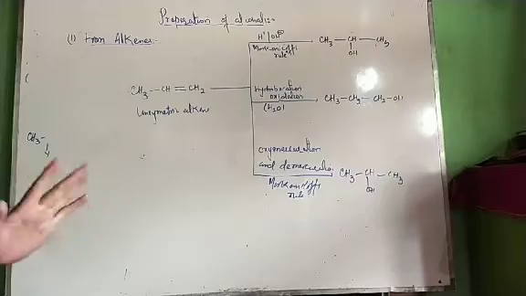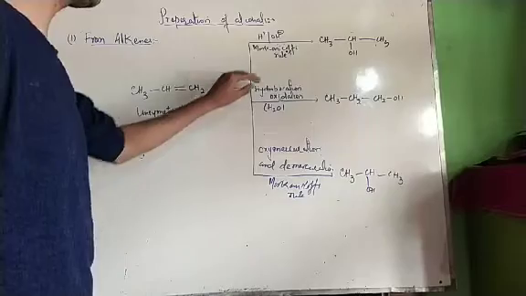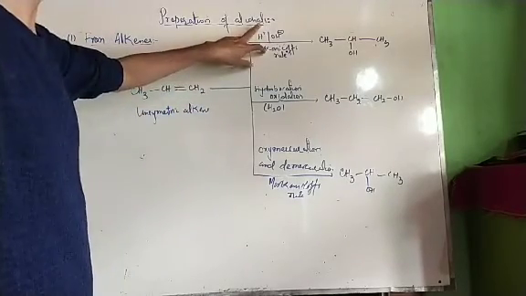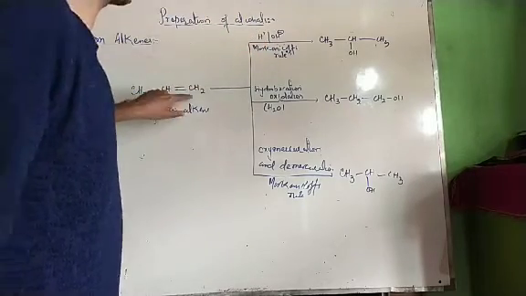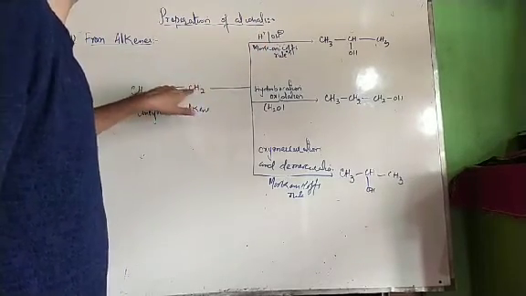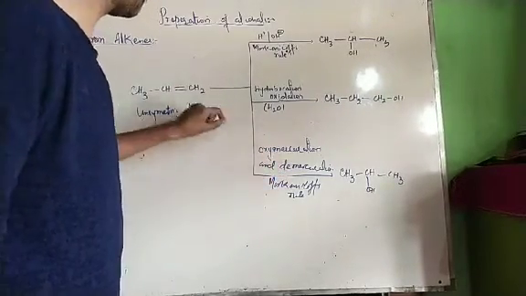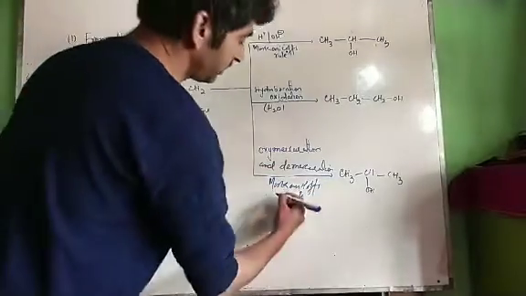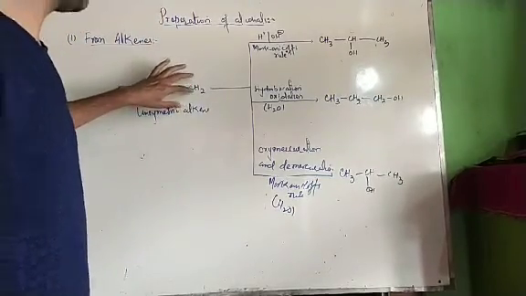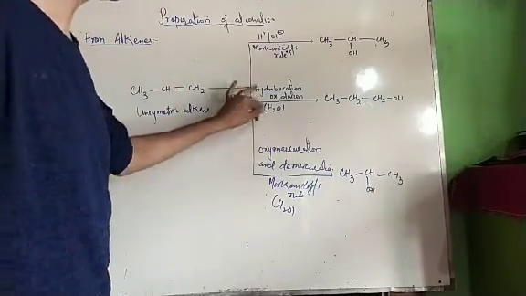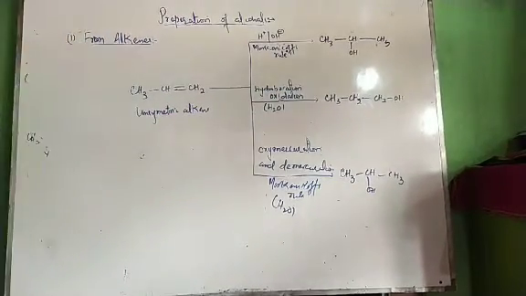We will discuss the mechanism of all three in the next lecture, but you have to remember, as a general trick, whenever you do Markovnikov's addition of water, meaning hydrolysis, you will get the secondary product; H positive will add to that carbon atom which has more hydrogen atoms. Whenever you do oxymercuration, demercuration, H positive will add. This is also overall addition of water. What you get is addition of H positive to the carbon which bears the maximum number of hydrogen atoms, and in hydroboration, the reverse is the case. This is the only thing that you have to remember.